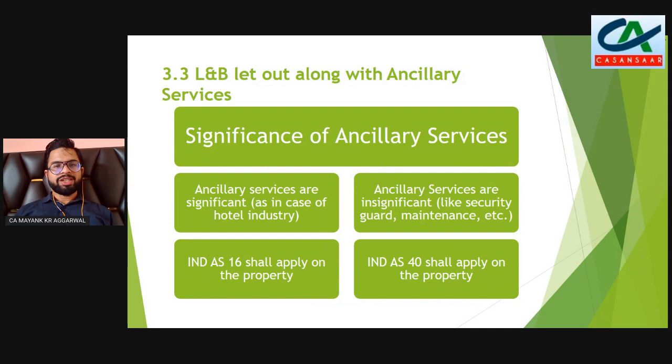There may be some cases where land and buildings are let out along with ancillary services.